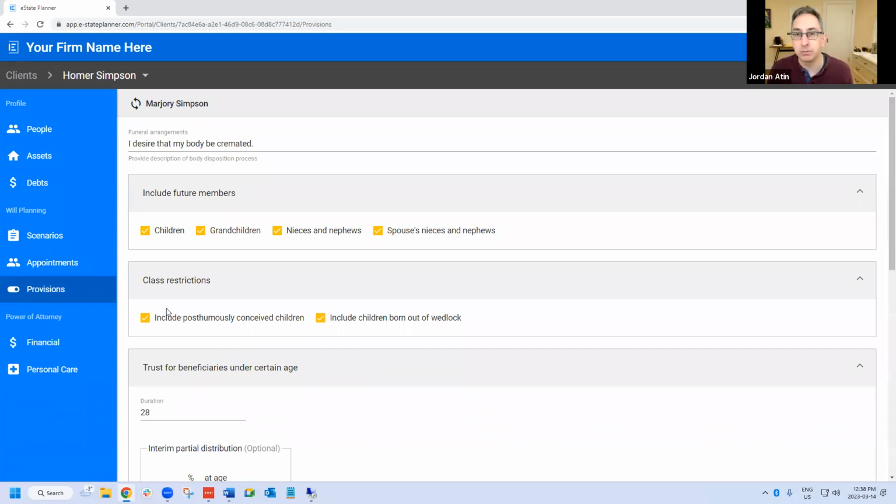Okay, so then what we've got is this option for posthumously conceived children. About, I don't know how many years ago it is now, I'll say 5 years ago, our law started to include children who were conceived after death of the parent, in essence, using their genetic material. And so we have the choice of either including those people who are conceived after death or excluding them. I often just exclude it. I'll ask the client, do you want to include these people that are conceived after the death of someone else or not, and get their instructions, and either we'll include it or exclude it.